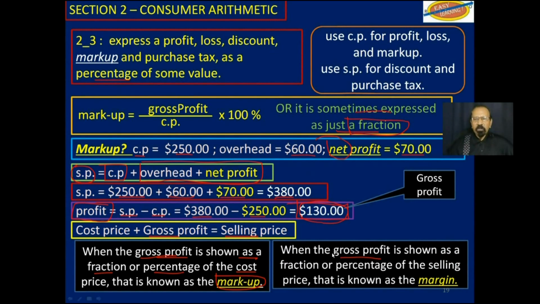Now, if the gross profit is shown as a fraction or percentage of the selling price, that is known as the margin. But this objective does not ask anything about margin. So we will just skip that for this objective. Of course, if you are doing principles of business, you will meet this term, margin.